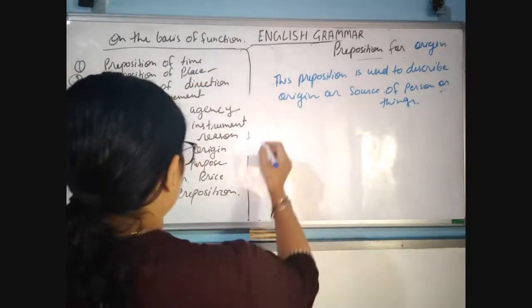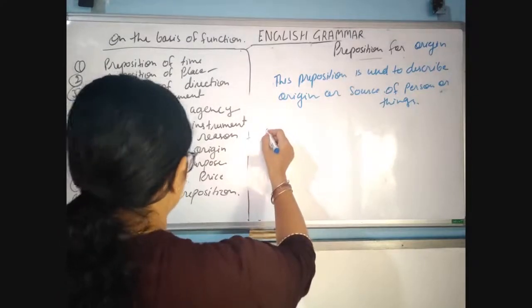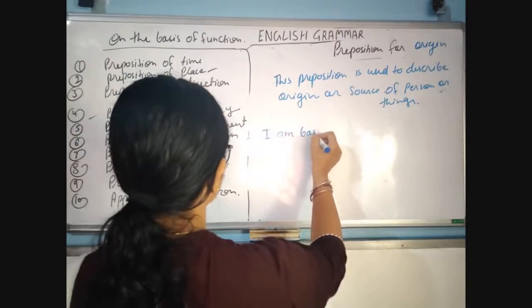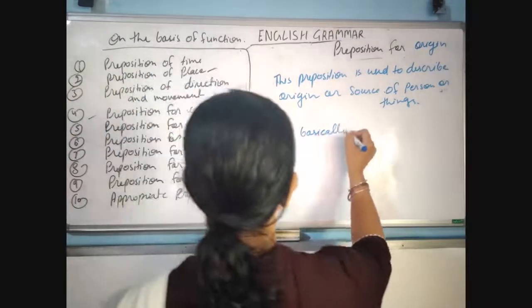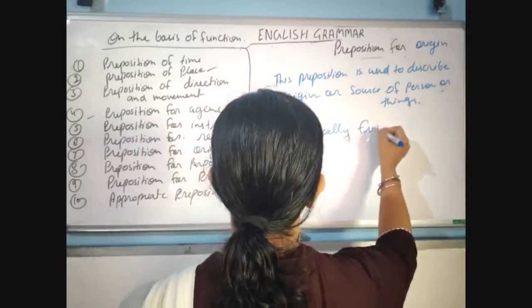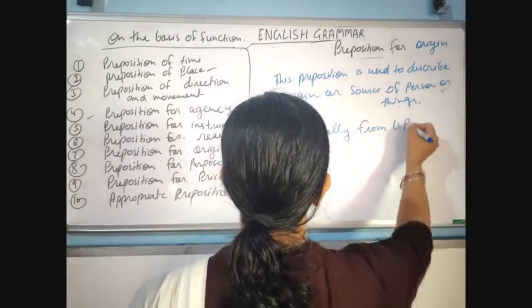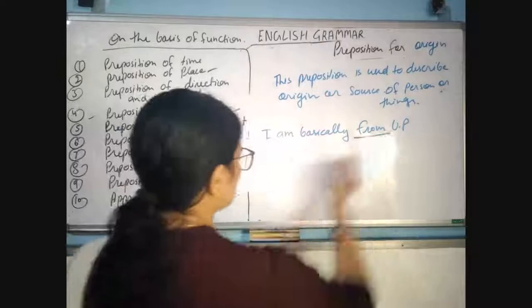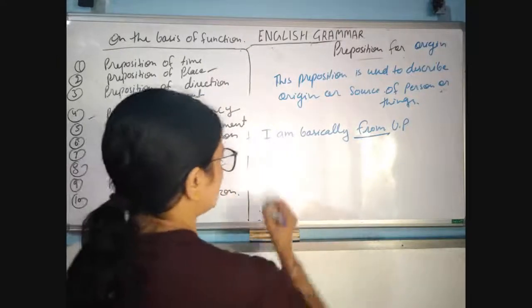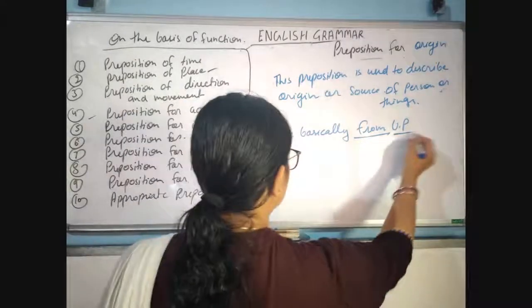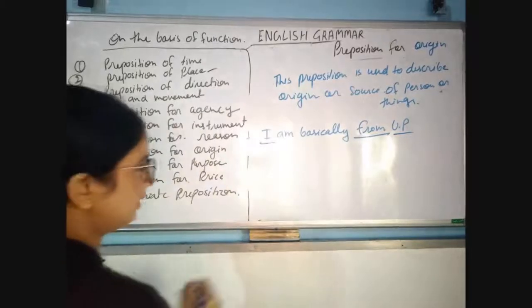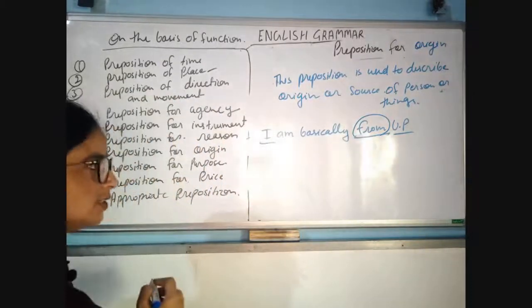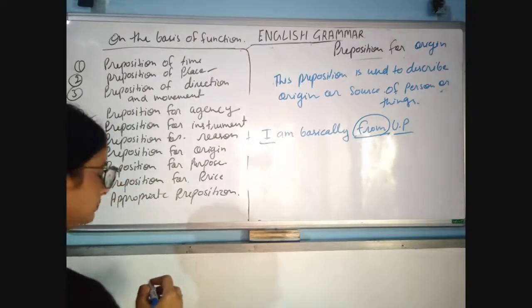Like, I am basically from UP. So "from" is showing the relationship of I with UP. Okay, from where he is related to? He is related to from UP.